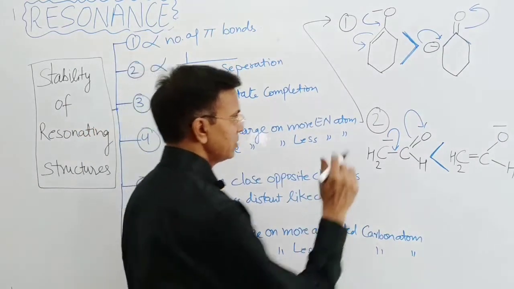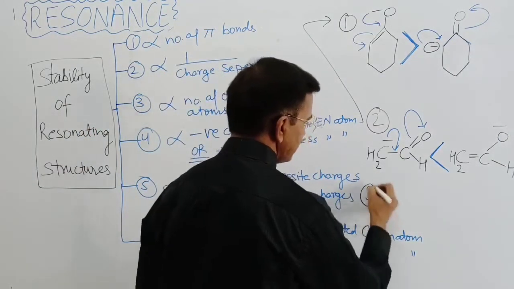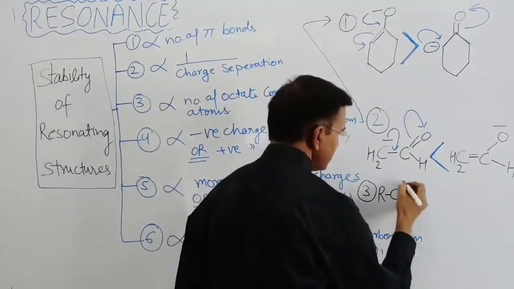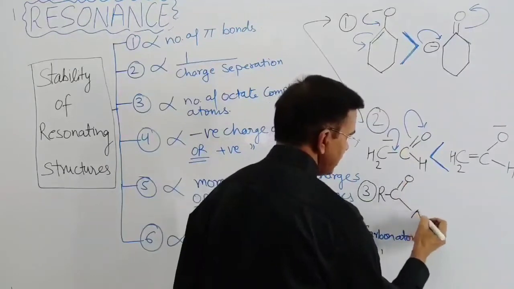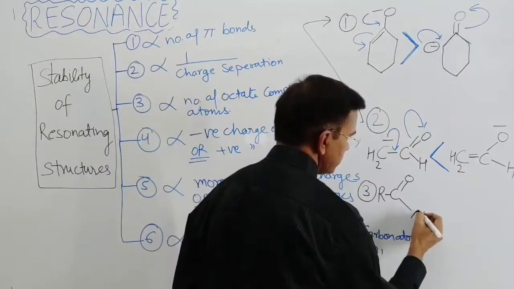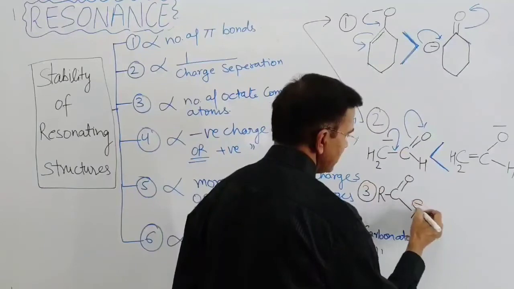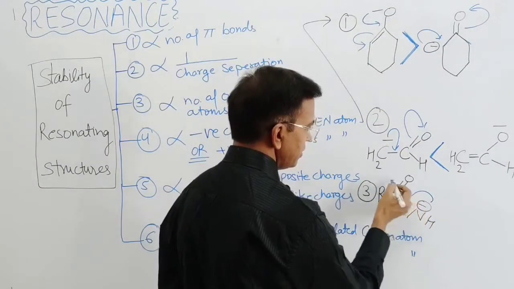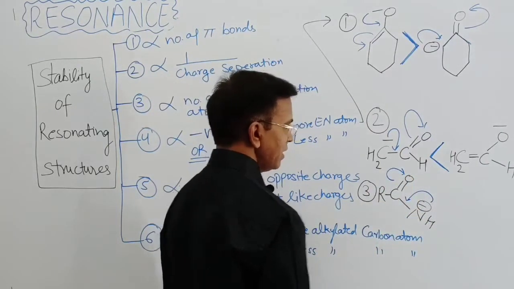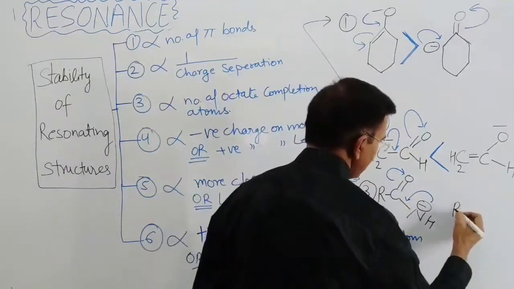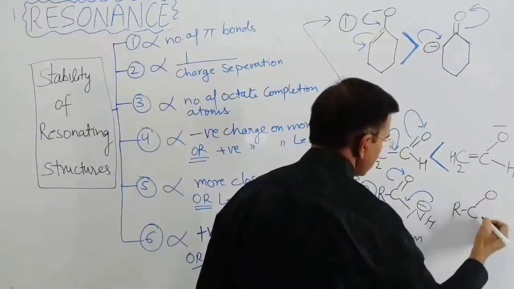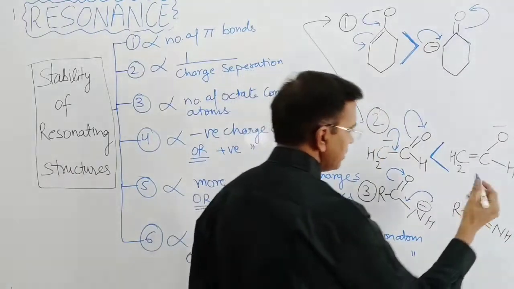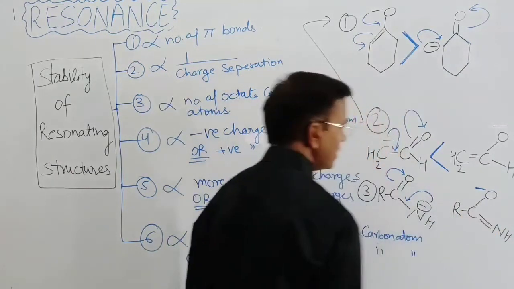Now move to the next question, the third question. The third question I am going to take is R, CO and NH2, and here is the negative charge. The negative charge, sigma bond and pi bond are in conjugation, resonance takes place, and the next species will be R, C, oxygen, NH and double bond. So here oxygen has the negative charge.